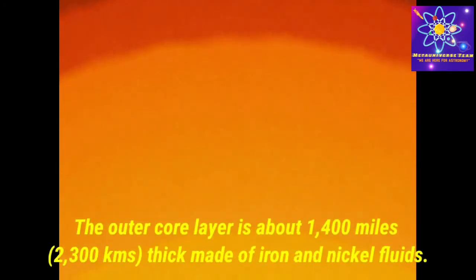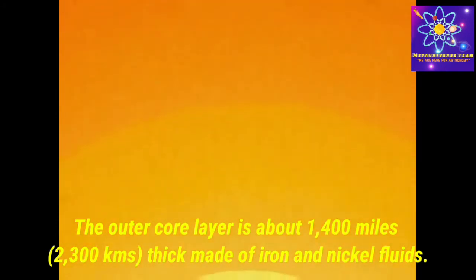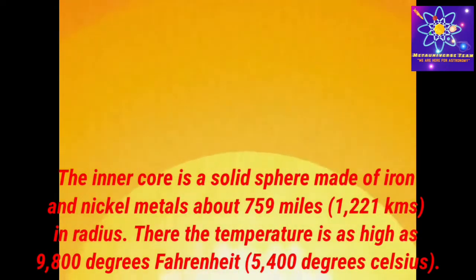The outer core layer is about 1,400 miles, 2,300 kilometers, thick, made of iron and nickel fluids. The inner core is a solid sphere made of iron and nickel metals about 759 miles, 1,221 kilometers, in radius. There the temperature is as high as 9,800 degrees Fahrenheit, 5,400 degrees Celsius.